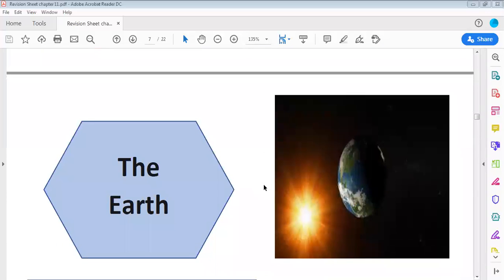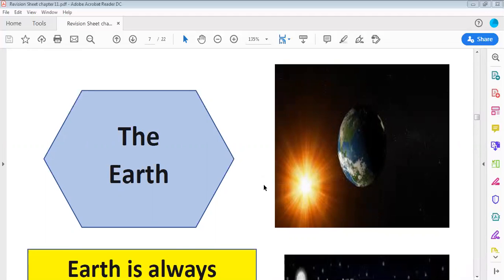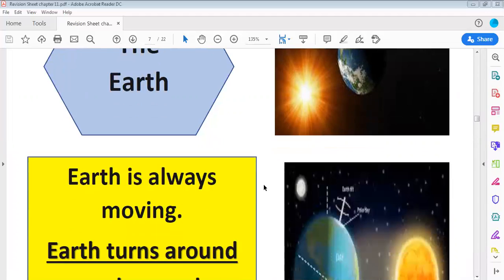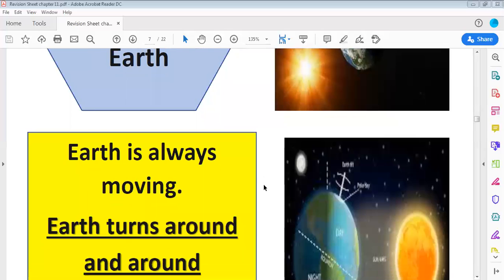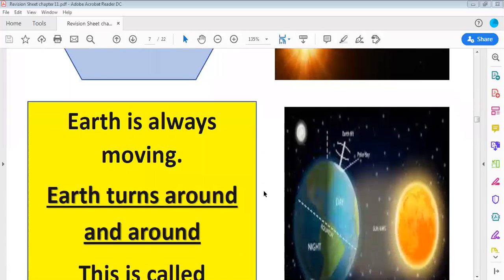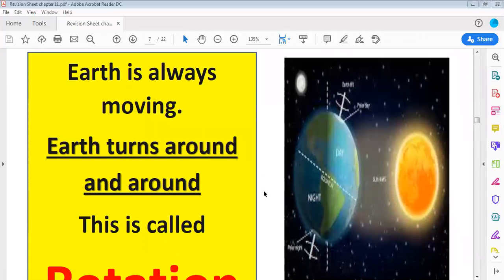And we learned about the earth as well. Do you remember when we took a trip to see the earth from space? We said that the earth is always moving. Earth is turning around and around, and this is called what? Who remembers? This is called rotation. The earth turns around and around, and it is always moving around the sun.